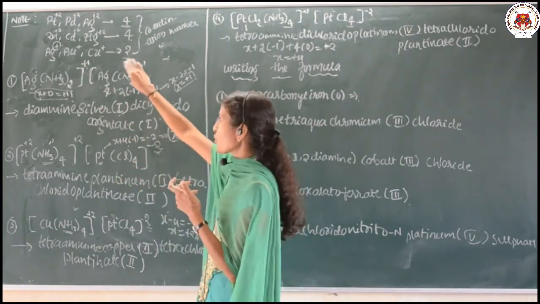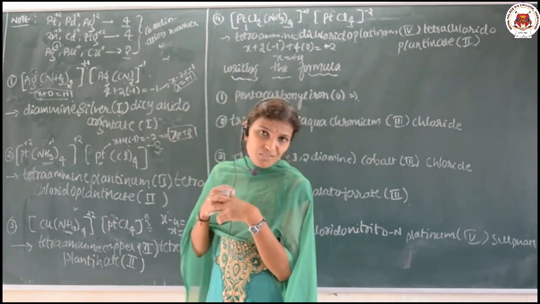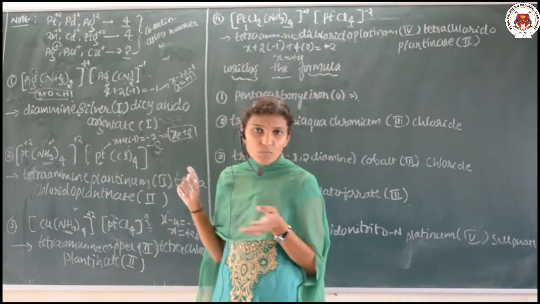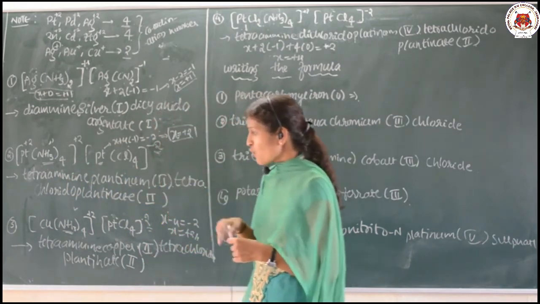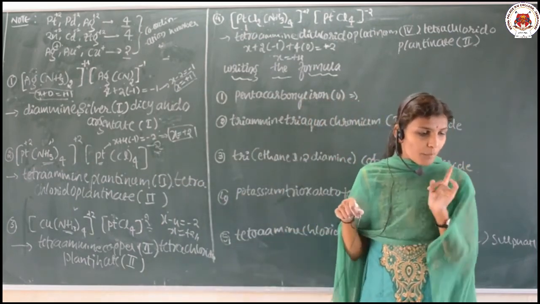If it is -1 you can take that +1. If it is -2 you can take that +2, if it is +2 you can take that -2, vice versa also possible. So this is how we can name such a type of complexes.